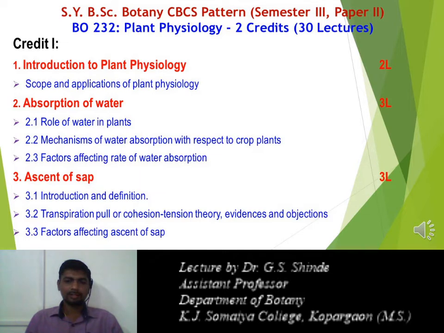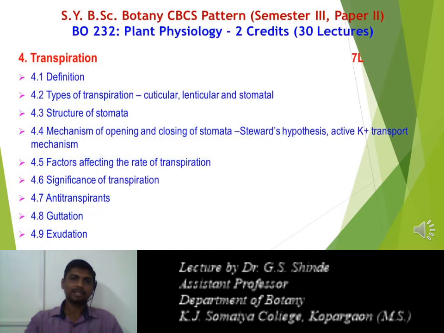So these are the factors that affect the ascent of sap. Next chapter, transpiration. The definition of transpiration: it is the loss of water from the aerial part of the plant. Loss of water in the form of vapors from the aerial part of the plant, that we call a transpiration. So the large amount of water has been absorbed by the plant.